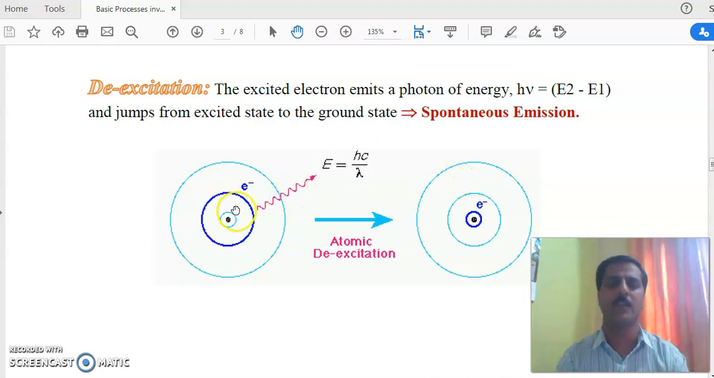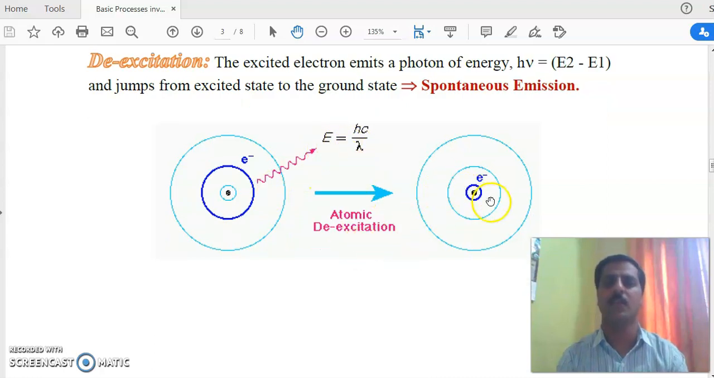This is the process I am showing here. The electron in the n is equal to 2 level emits spontaneously, all of a sudden, energy E is equal to h nu and jumps to the ground state. After emitting, it jumps to the ground state. So this process by which the electron jumps from excited to the ground state by emitting energy equal to the difference is known as de-excitation.